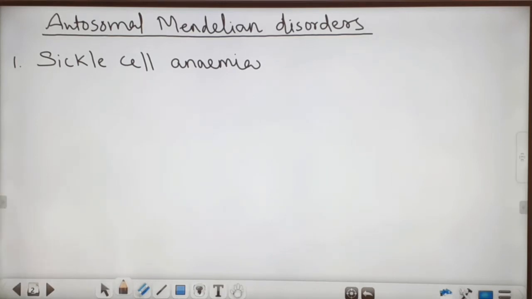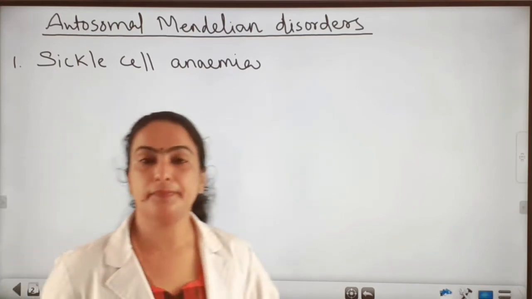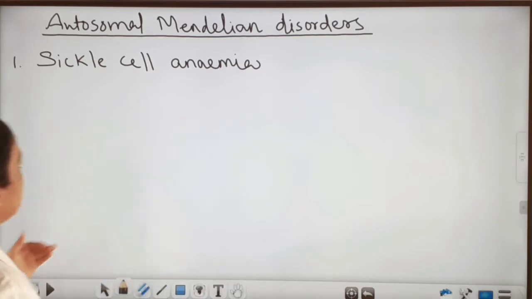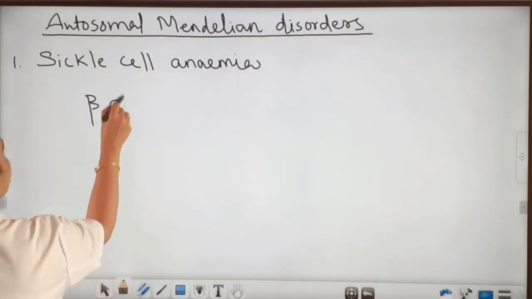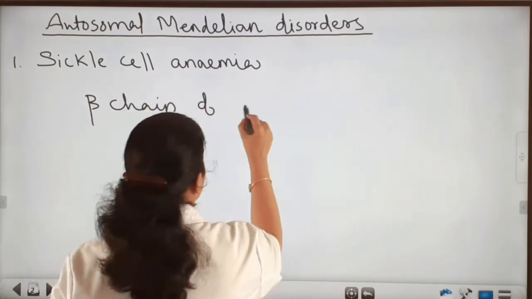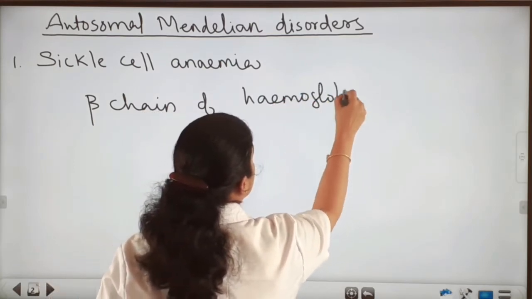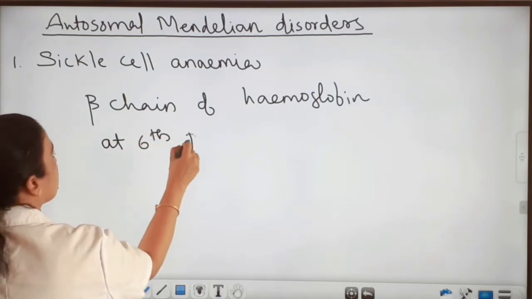Here the sickle cell anemia is caused by a change in the genetic makeup. We can see the genetic makeup altered in the beta chain of hemoglobin at the sixth position.